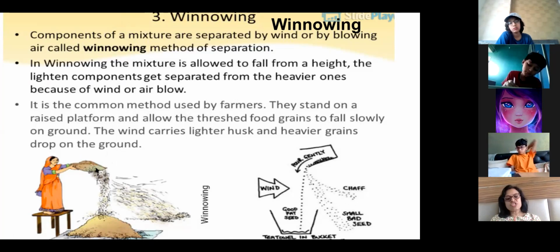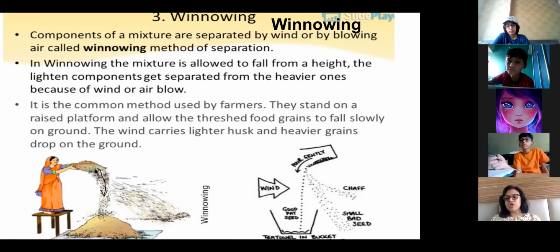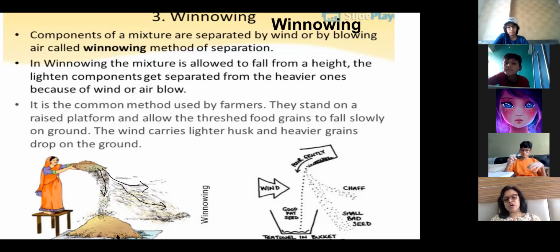When she moves, because of the wind, the lighter particles move away in the direction of the wind and the heavier particles fall down. And what is the heavier particle? Your grain. The lighter particles will fly away with the wind. You can see it is moving away. So this way separation is taking place.